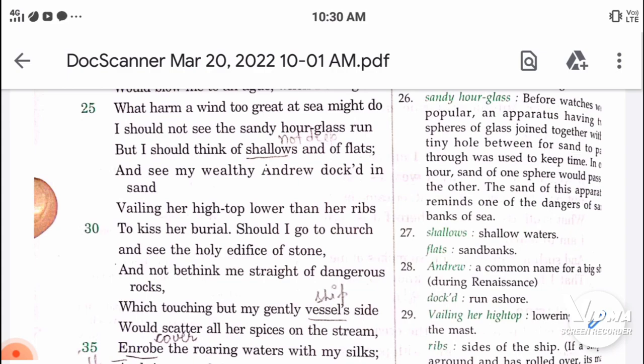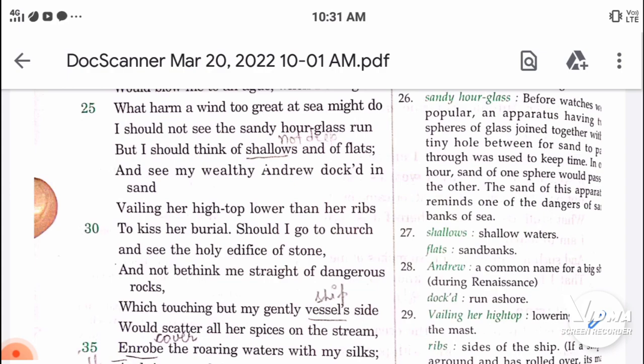And see my wealthy Andrew docked in the sand. Same thing, he is saying that I would also see my wealthy Andrew. Andrew is a large ship. So he is saying that I would imagine that my ships are wrecked near the shores, veiling her high top lower than her ribs.